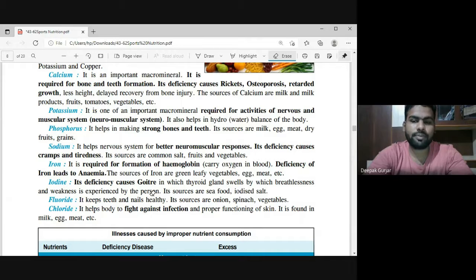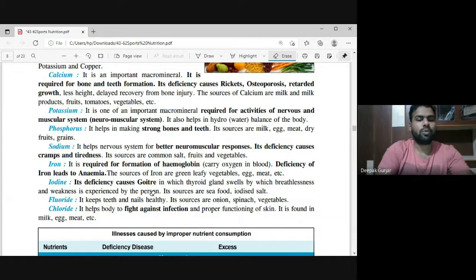Okay, and if we talk about phosphorus, which is the third mineral. Phosphorus is also a very important mineral and it is required for strong bones and strong teeth. If we go through the sources of phosphorus, milk is there, egg is there, meat is there, dry fruits and grain are also there. You'll get it from them, right?